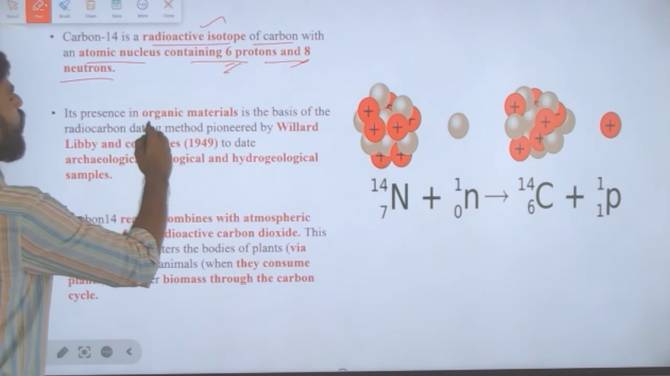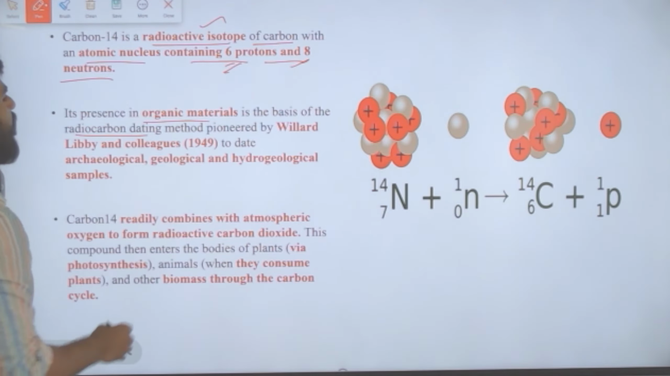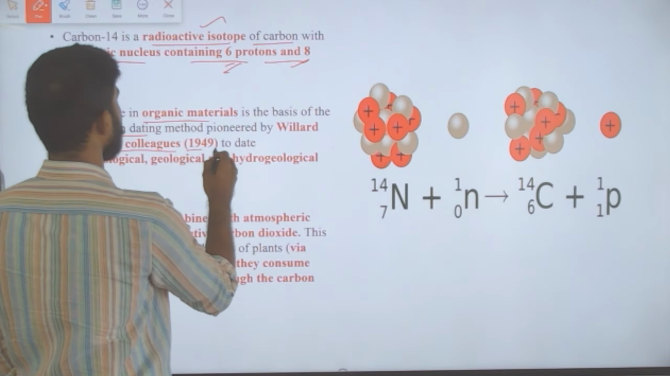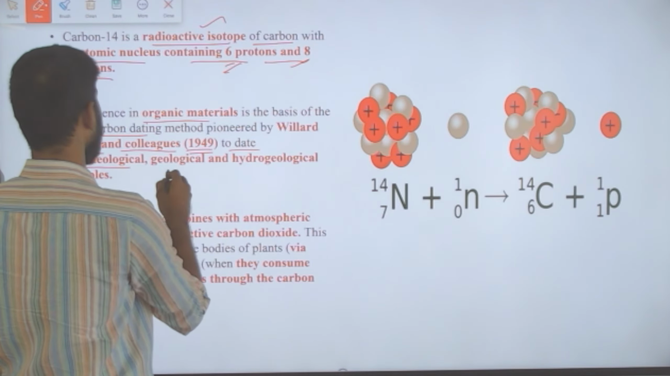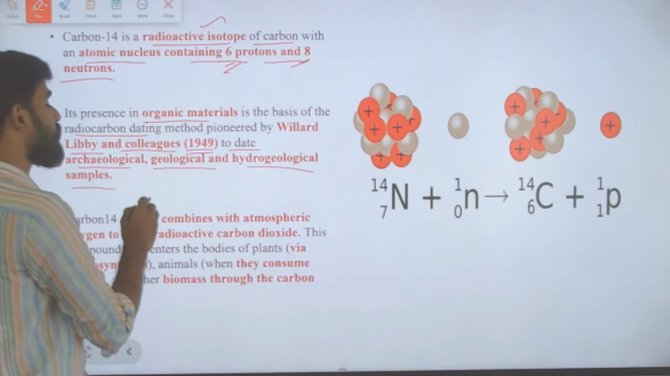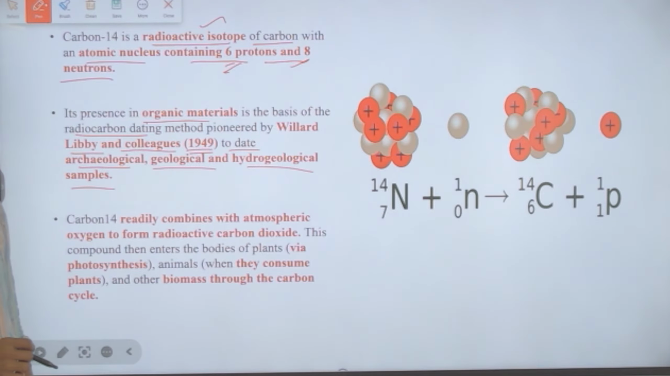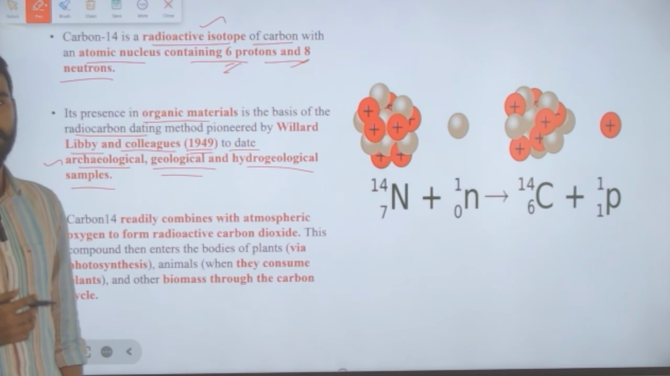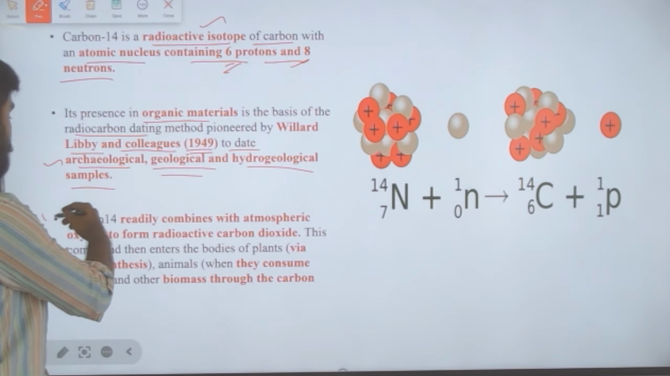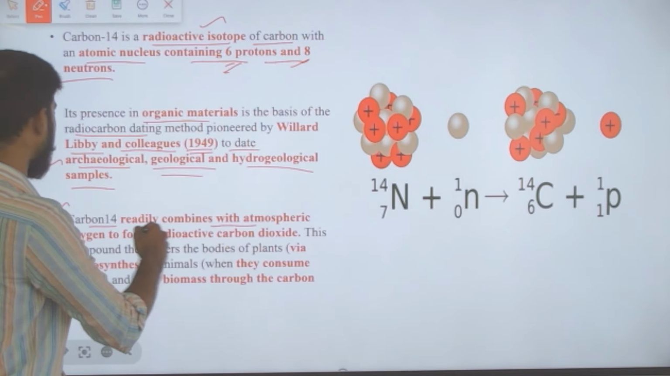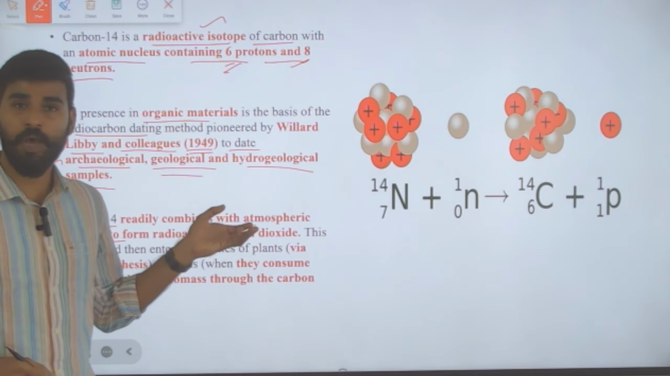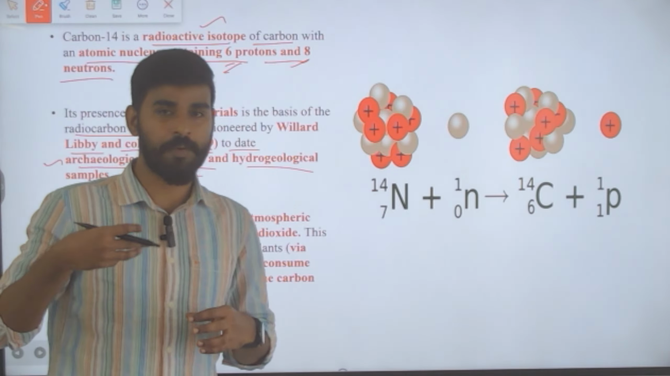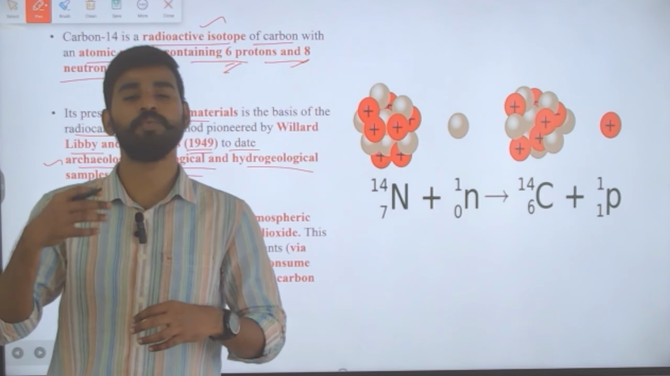Its presence in organic materials is the basis of the radiocarbon dating method, which was pioneered by Willard Libby and his colleagues in 1949 to date archaeological, geological and hydrogeological samples. This carbon 14 readily combines with atmospheric oxygen to form radioactive carbon dioxide.